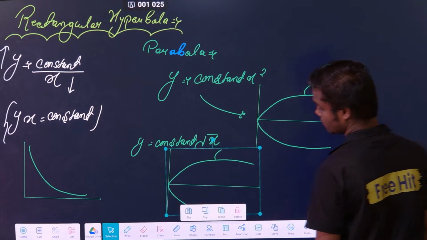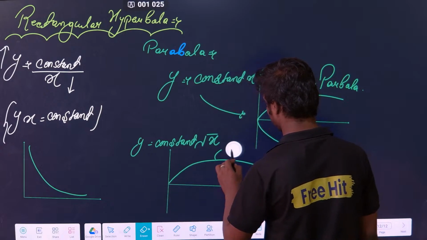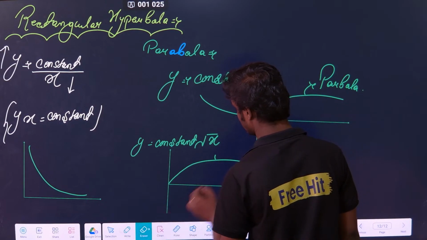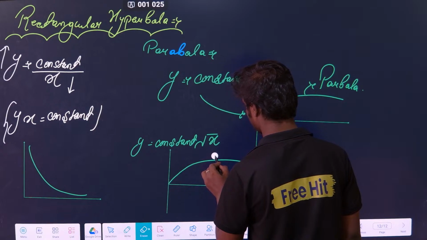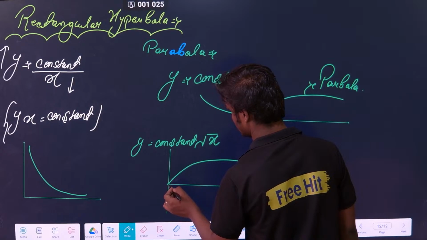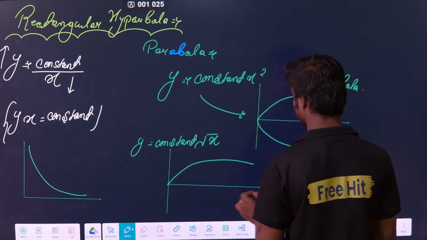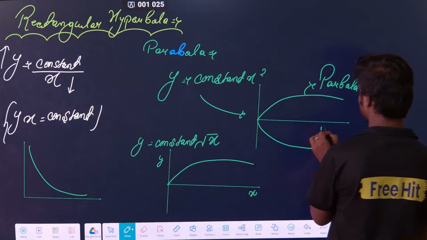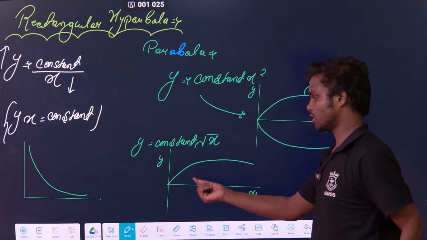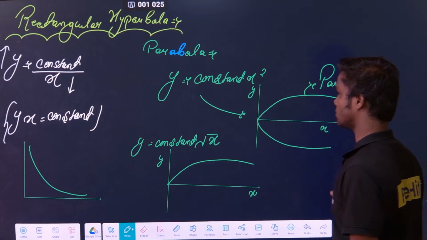You will get the same graph, only this below part will not be there. This is x, this is y. If y is equal to some constant into root x, that means you get only the positive part, you will not get the negative part. Are you getting my point? Just note it down.